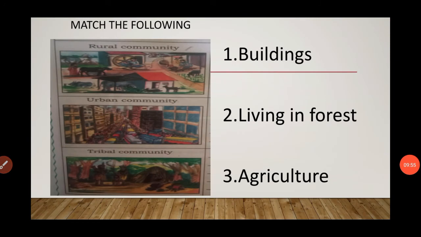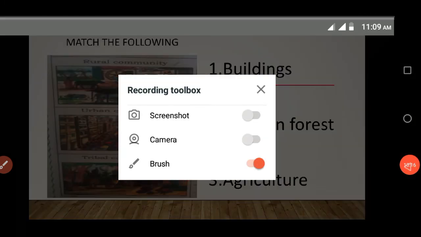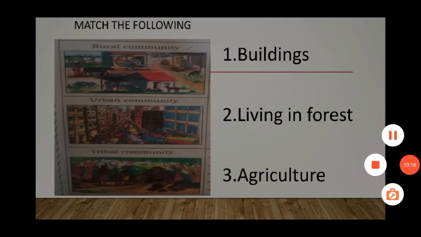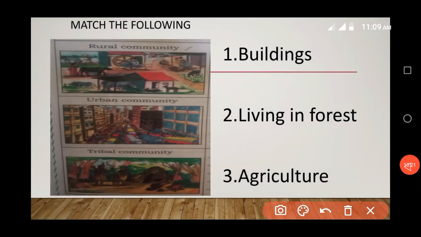So now the match the following came. So the first one is rural community. Here on one side the communities have been given and on the other side, on your right, there are three different answers given. So what do you find in a rural community? In a rural community you will find agriculture. Yes, in a rural community we will be finding agriculture.